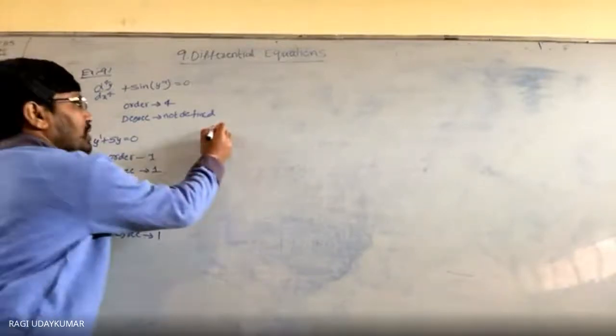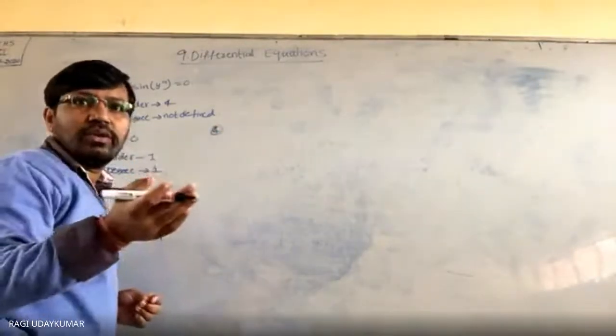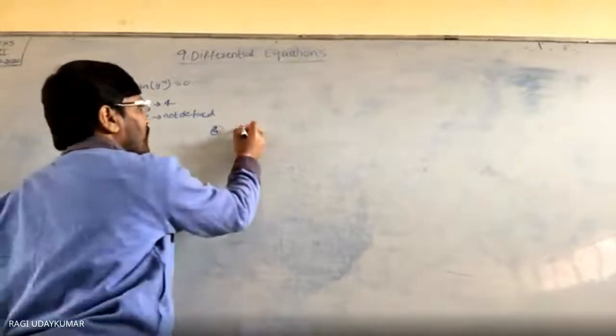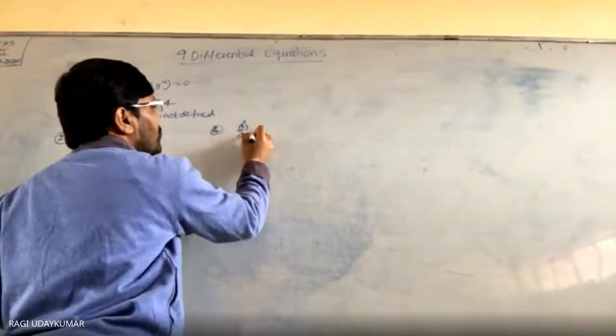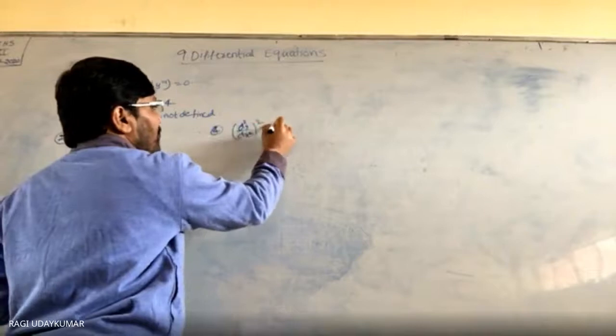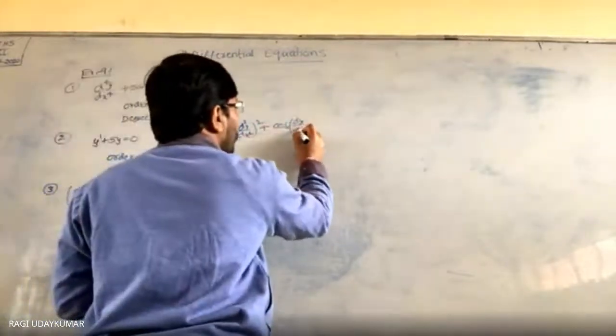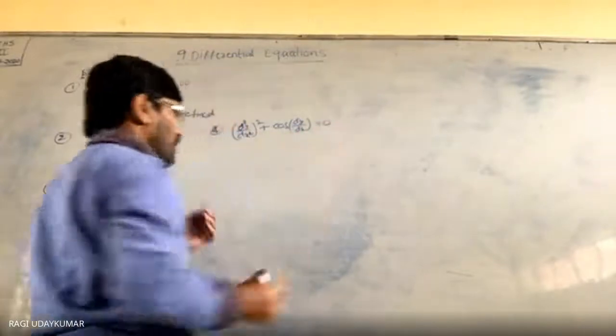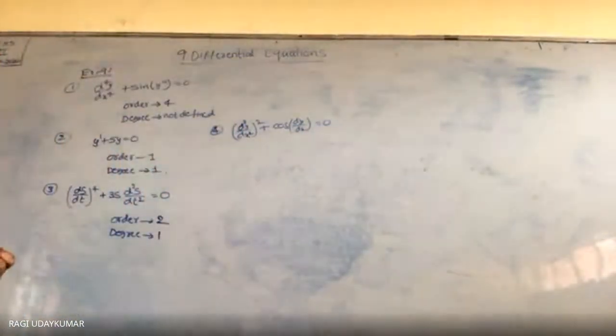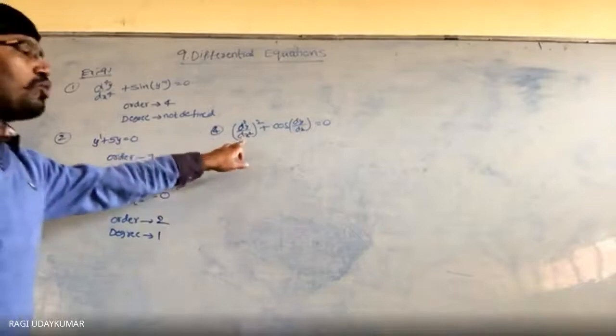Fourth question, if you see what is the question given to you, d square y by dx square whole square plus cos of dy by dx. Whenever it is given to you under the cos, trigonometry, order is very simple here, 2.